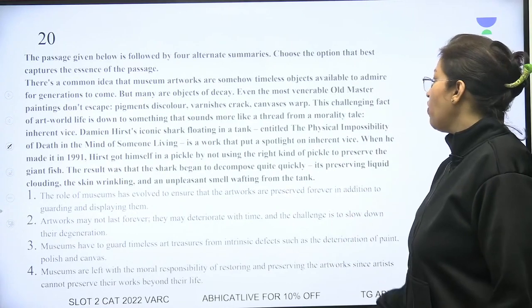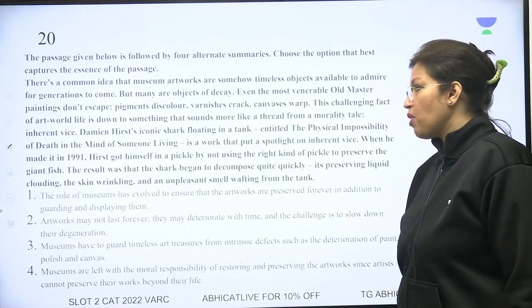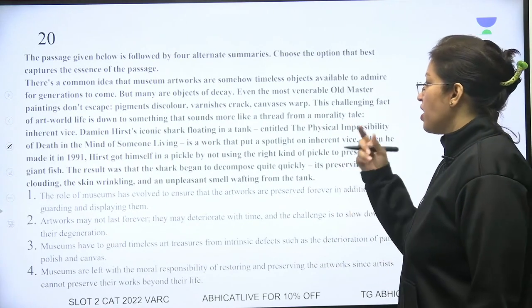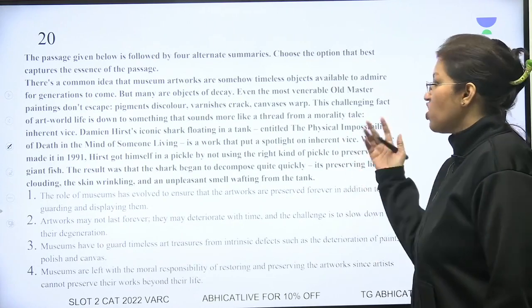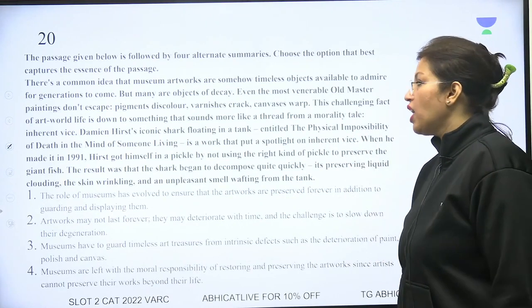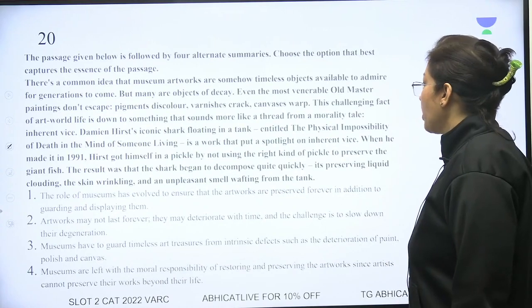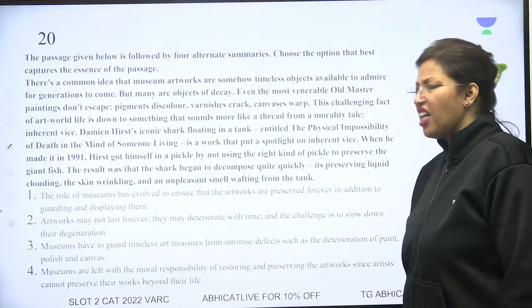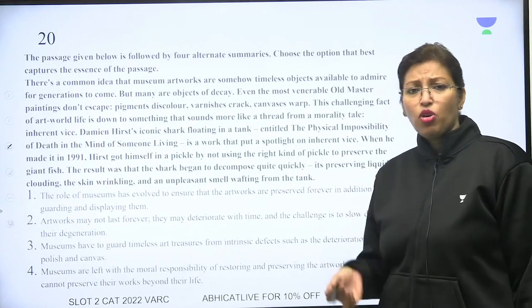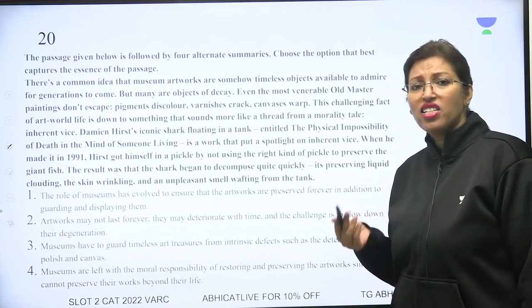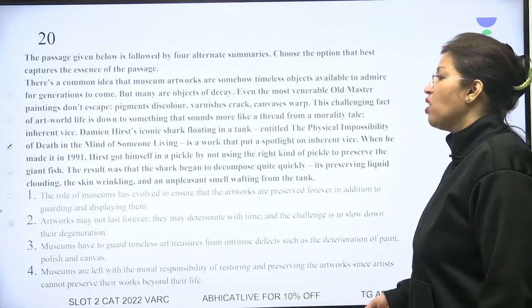Even the most old venerable master paintings don't escape. Pigments discolor, varnish cracks, canvases warp. This challenging fact of art world life is down to something that sounds more like a thread from a morality tale. Inherent vice. So vice, morality, immorality, badness is there. So you cannot do anything about it.